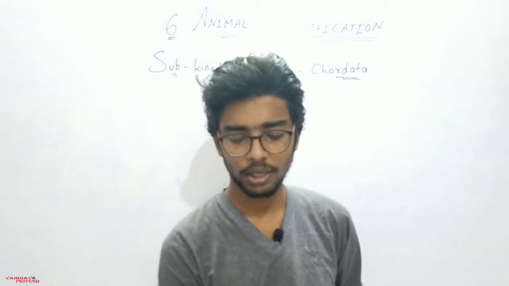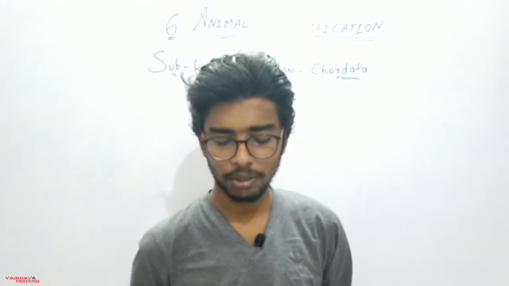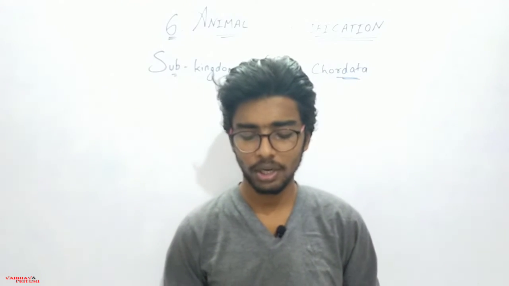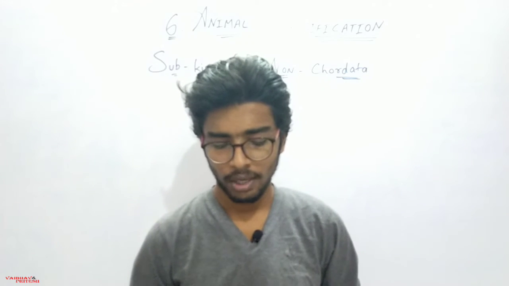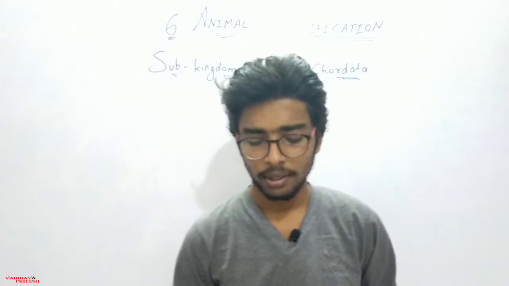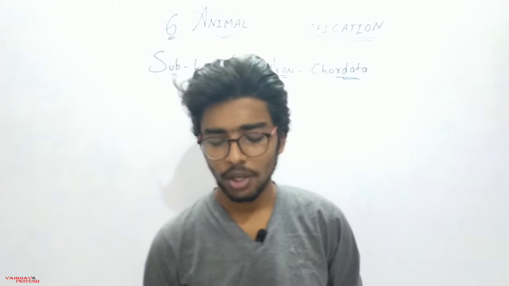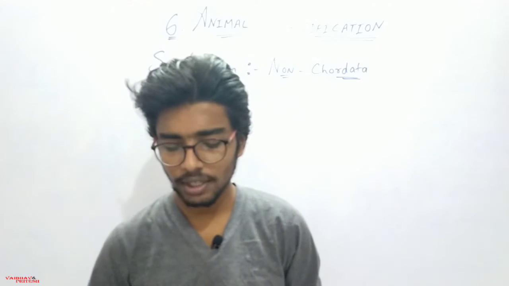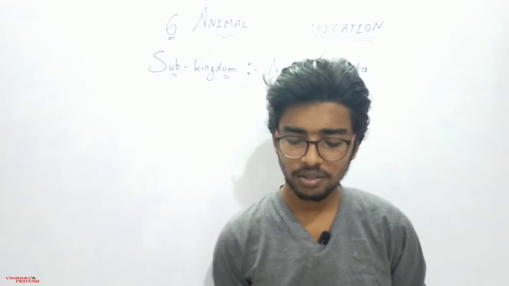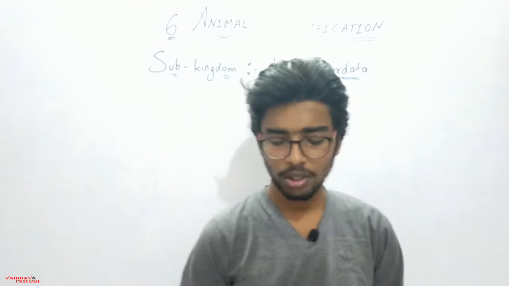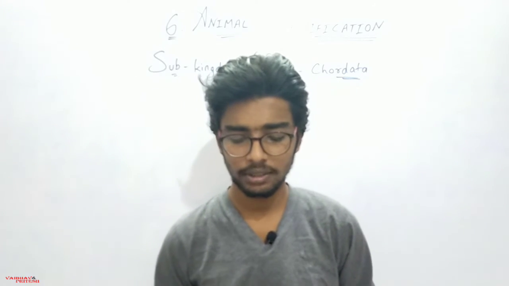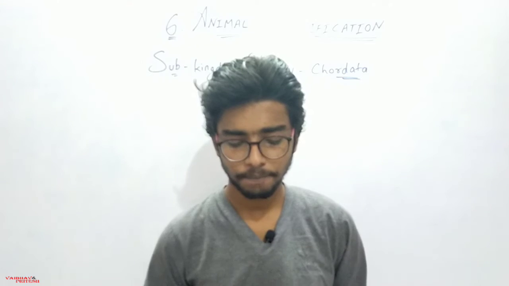Now let's move on to the next phylum, phylum Echinodermata. Calcareous spines are present on the body of these animals, hence they are called echinoderms. These animals are found only in the ocean. Their body is triploblastic, 3 germ layers, eucoelomate, true body cavity, and it is radially symmetrical in the adult stage. However, they show bilateral symmetry in the larval stage. Marine animals like starfish are included in this phylum.